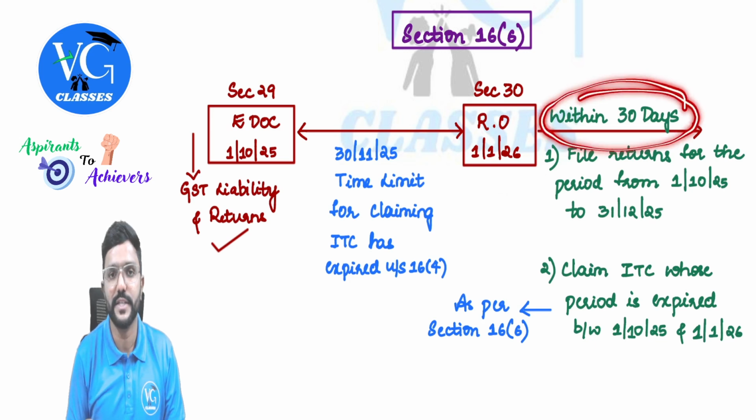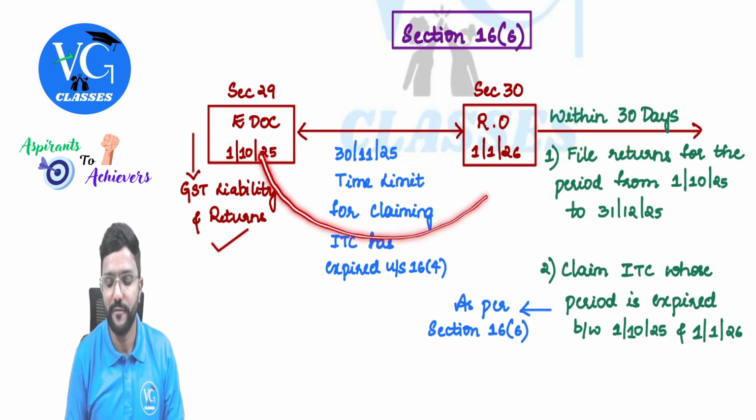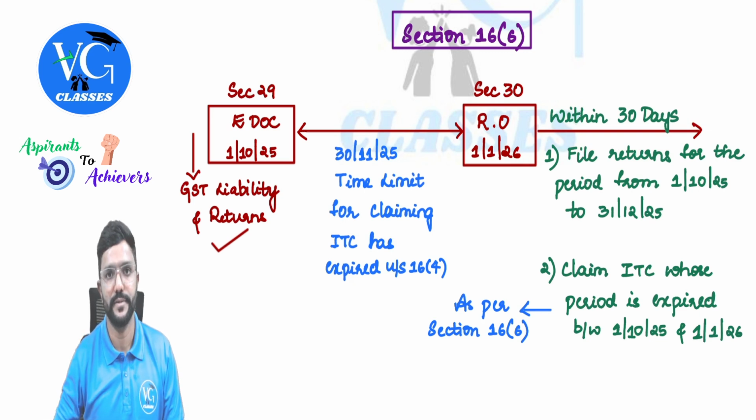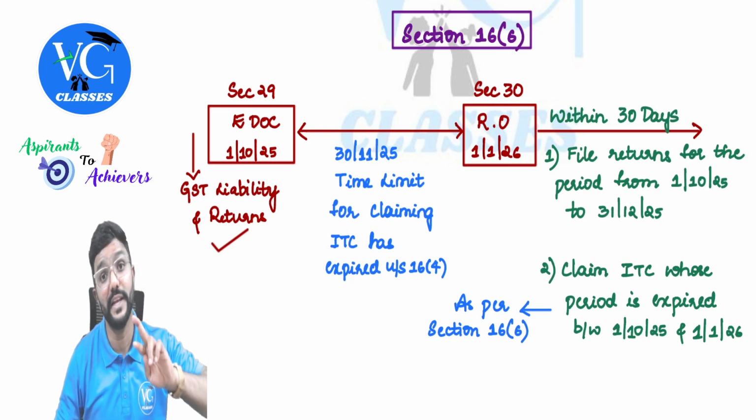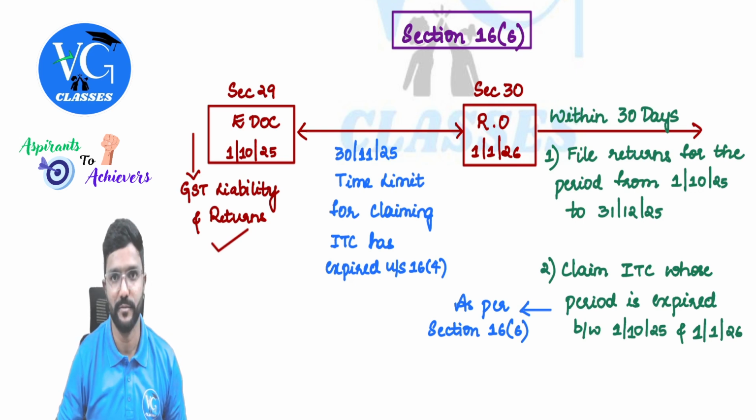Within 30 days from 1st January, the returns have to be filed for October, November and December. Sir, which returns, sir? Whichever you regularly file, that is GSTR 1, 3B or whichever returns the person was filing when his registration was active.